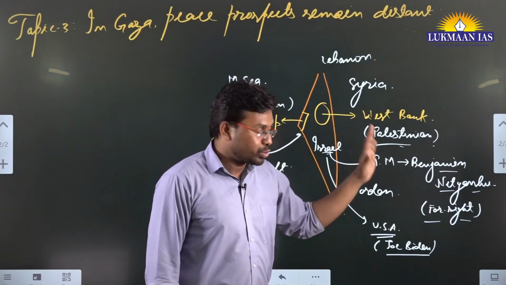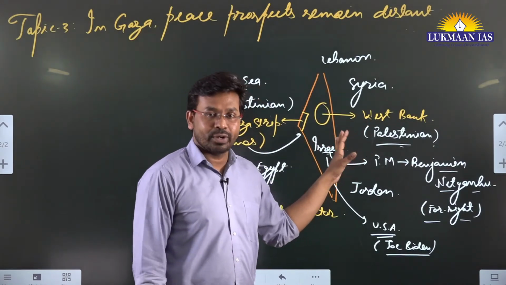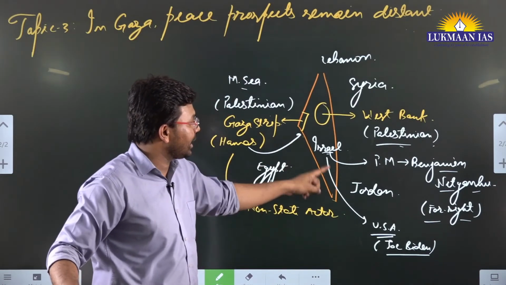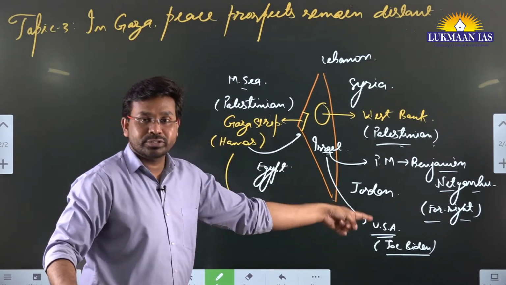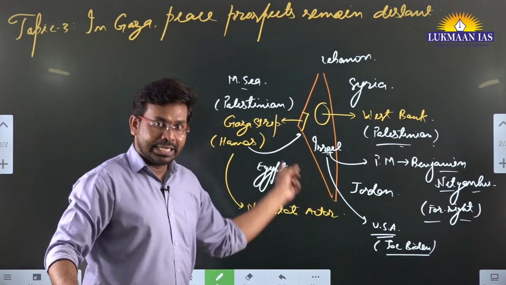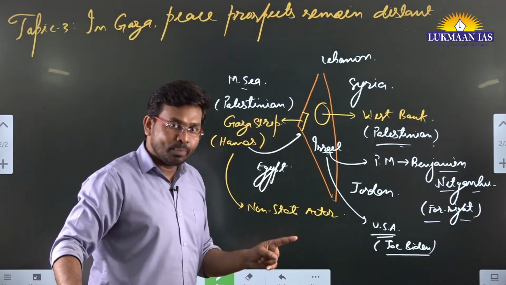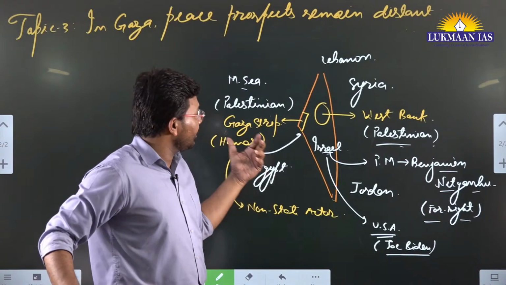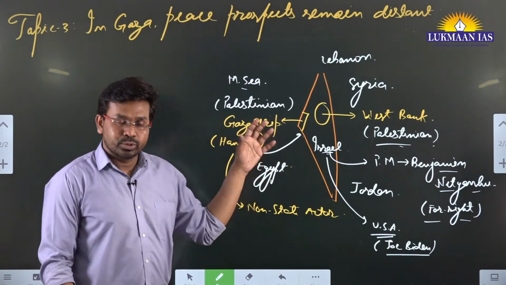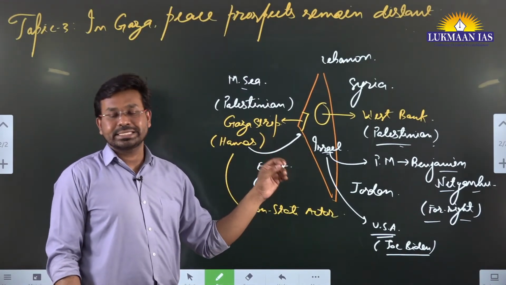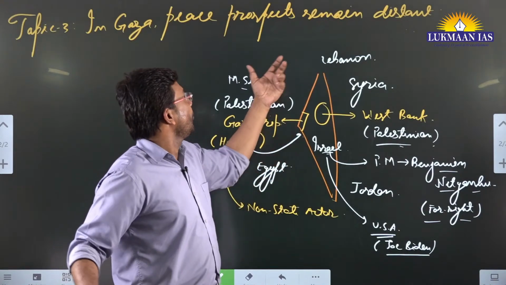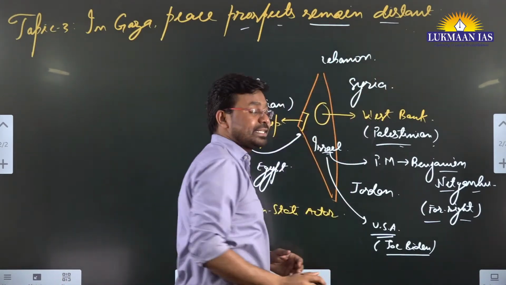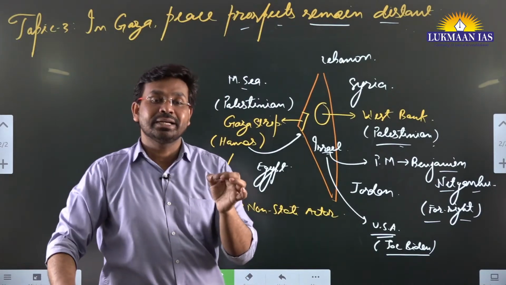He wants to prolong the warfare so that meanwhile an election happens in the United States and the next president comes. If Donald Trump comes, he will support Benjamin Netanyahu hugely. That's why the author has said the peace prospects in this region seem to be a distant dream.